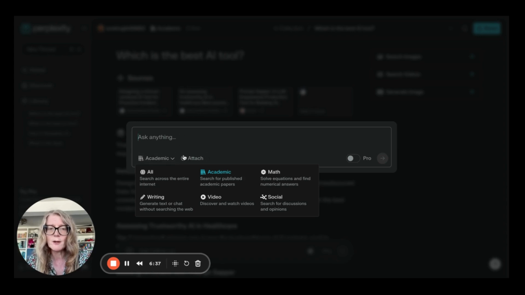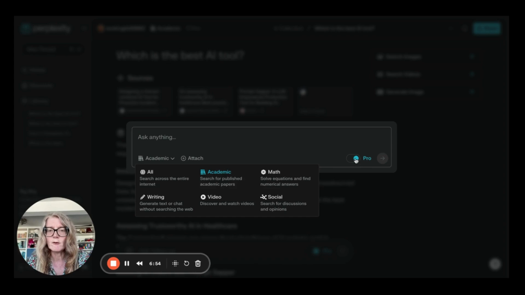The other thing you can do on here is you can attach documents. So if you had a document that you wanted to summarize, you could attach a PDF and ask Perplexity to summarize the document for you or search it for certain types of information, which is helpful to do.